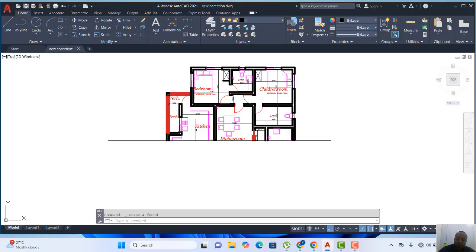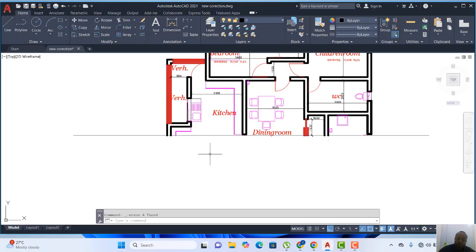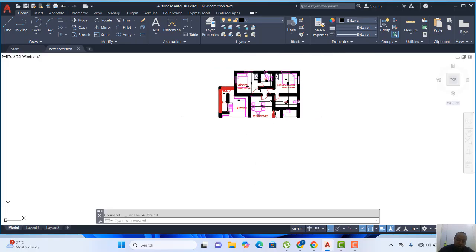Now, we're going to project what we are seeing. The same approach you use for your elevation is what you are going to use for your sectioning, just that what you are going to see now is what is inside, at the position where you cut it, and the view where you are looking when you do the cutting. This is where we are looking at. That's why I cut out the other side.